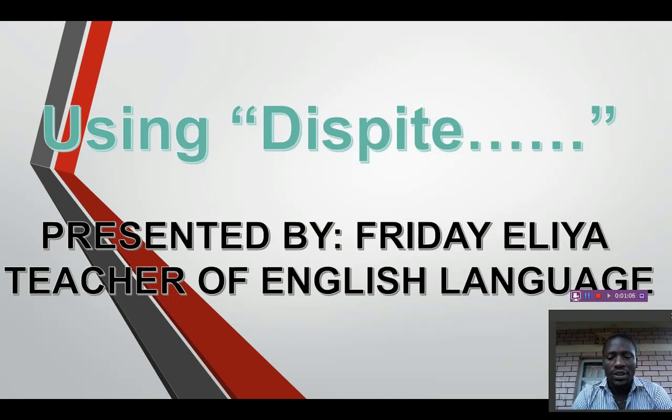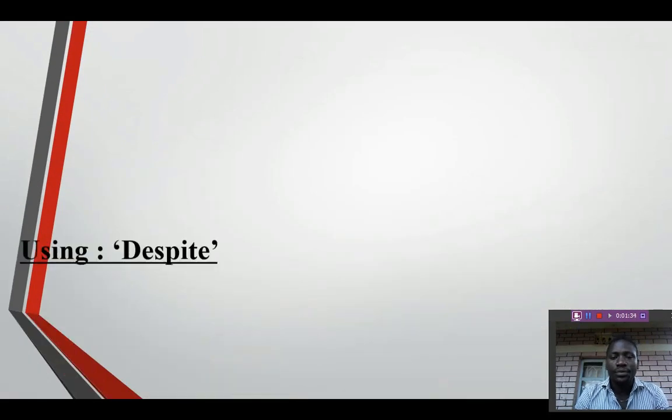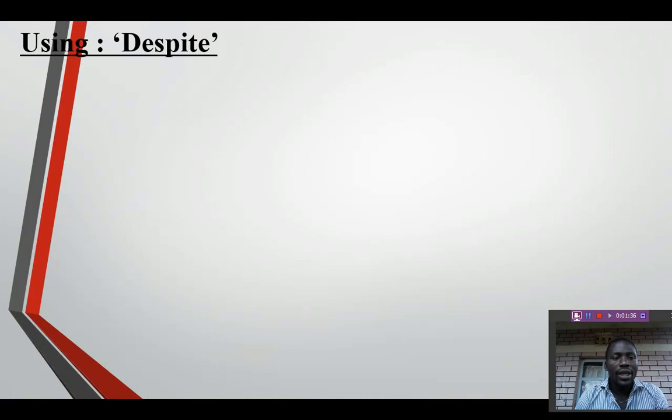In today's video I will be taking you through the use of despite. In a previous video we looked at in spite, and today we shall be looking at another conjunction which is almost related to in spite, but this one is despite.